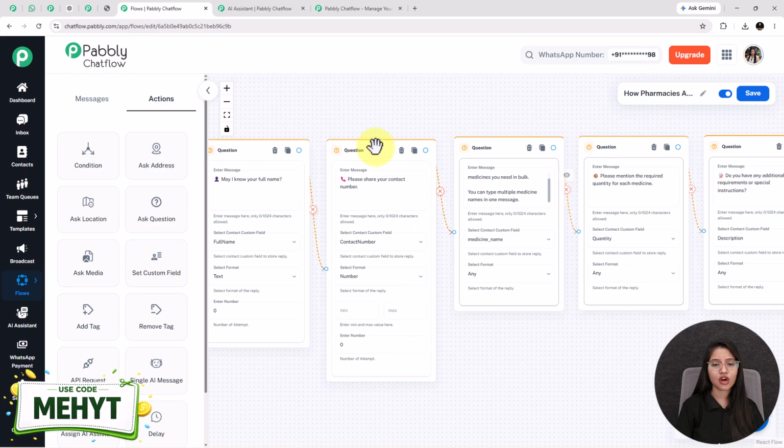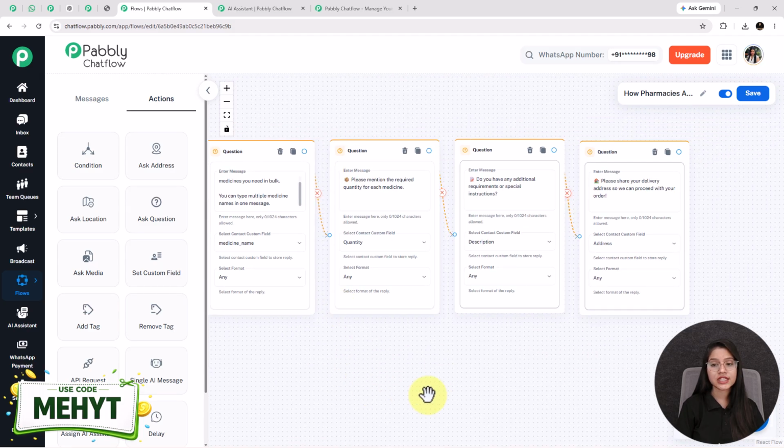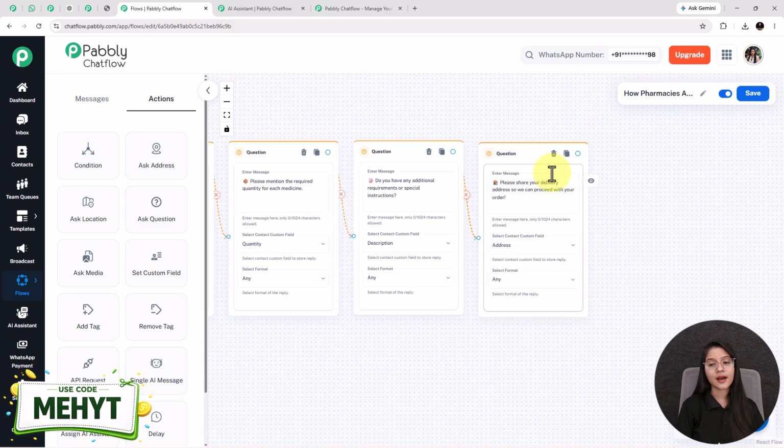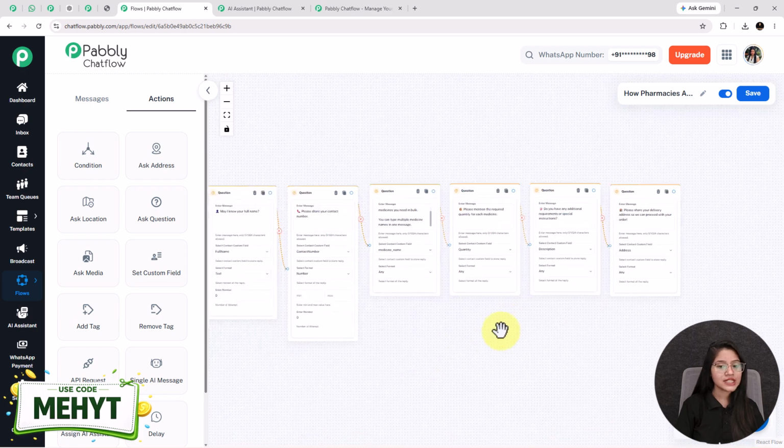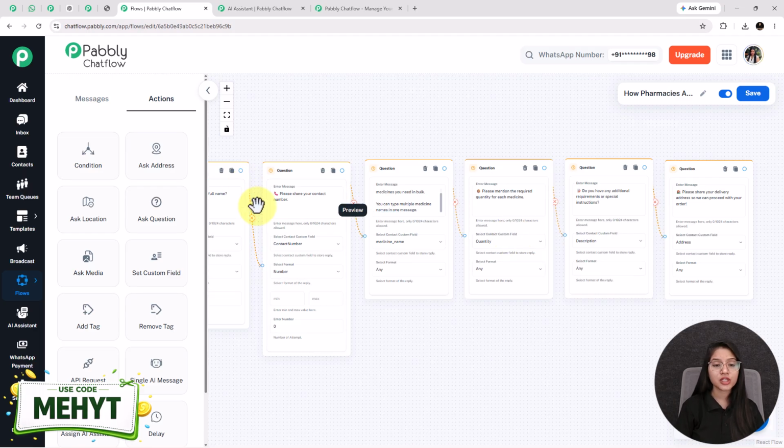After that, in this node, I ask the customer about their contact number, next the medicine they want to order, its quantity, description, and their complete address. Here I added only some questions, but you can add more. After that, I have connected all the questions with each other. Because connection plays a major role, you have to make sure that each and every node is connected with each other.